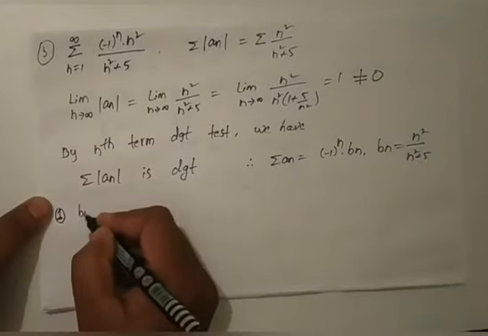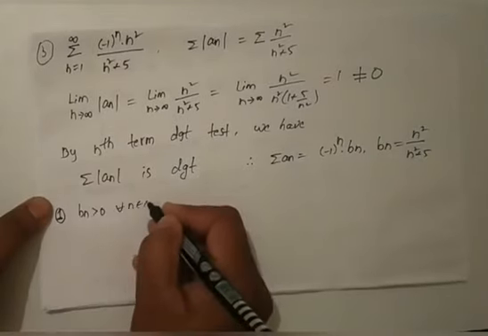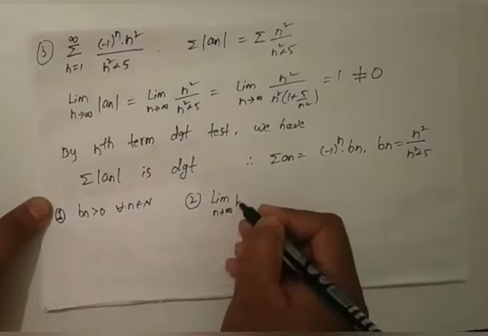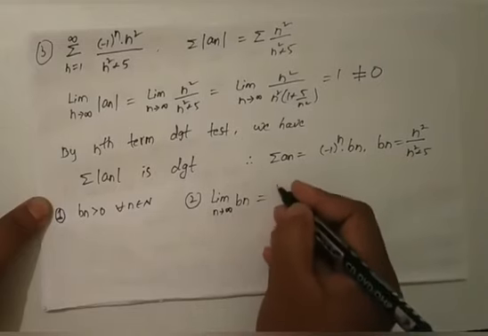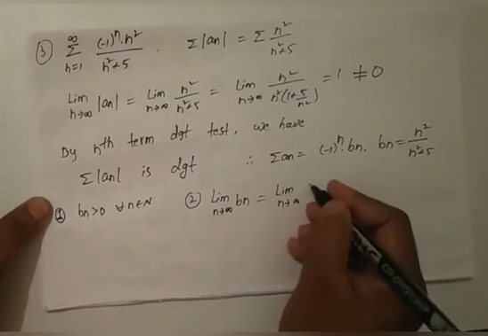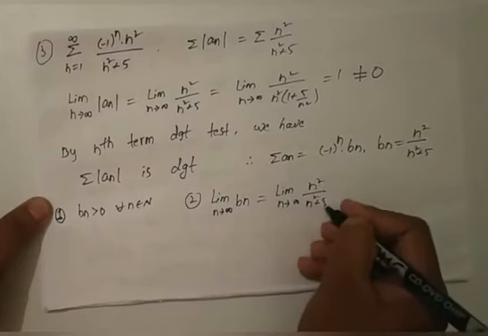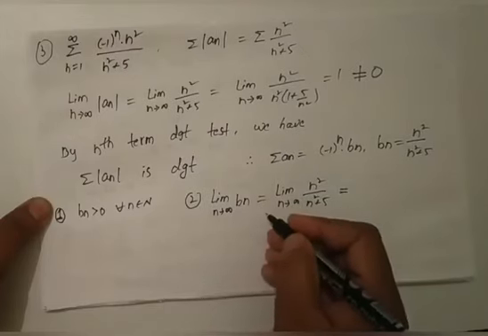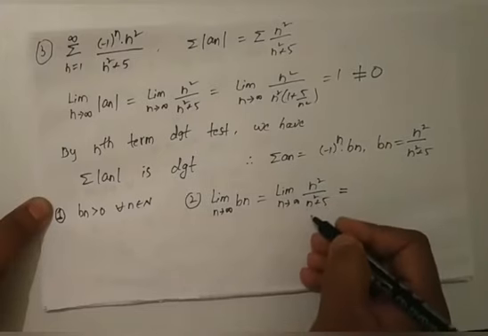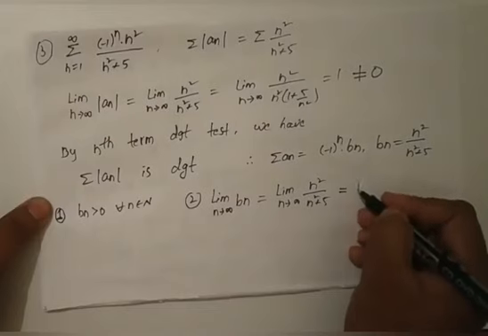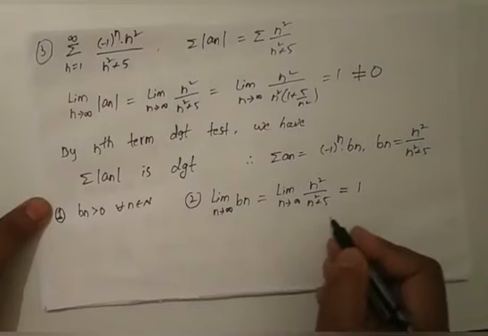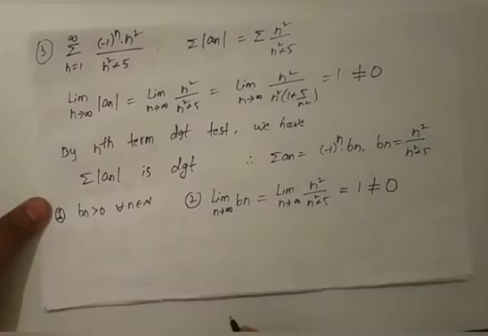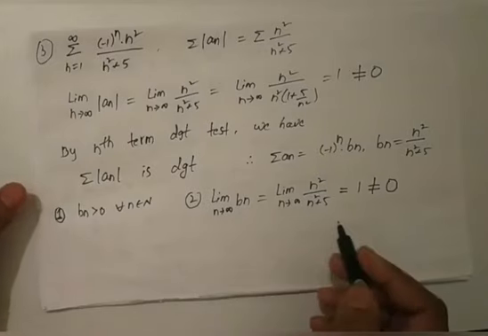Here bn is always greater than 0 for all n belongs to N. Second one, limit n tends to infinity bn is equal to limit n tends to infinity n square by n square plus 5, which is nothing but 1. Please check it. Any doubt? Which is not equal to 0. Limit n tends to infinity bn is not equal to 0.